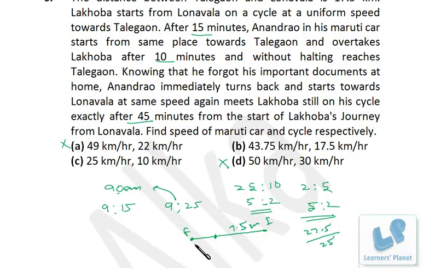But this guy in Maruti car has started after 15 minutes. That means this distance 27.5 km he should be covering in 30 minutes, but 27.5 if we divide by 25 it is not 30 minutes, right? So this answer is wrong. No need to calculate because this is the final option that is available with us. So this should be definitely correct. Okay. So without making any sort of equation, you can easily solve these sort of problems. I hope you are clear.